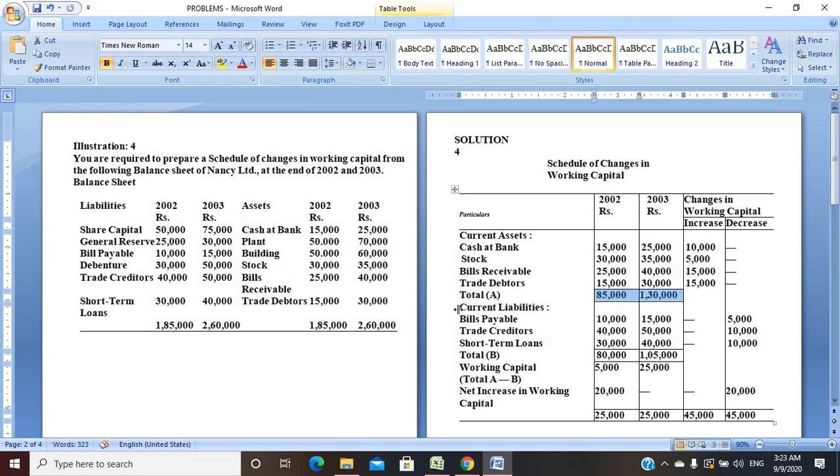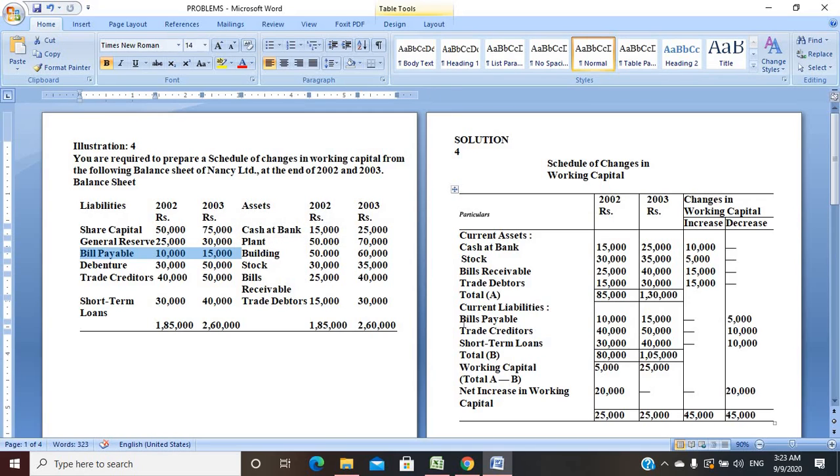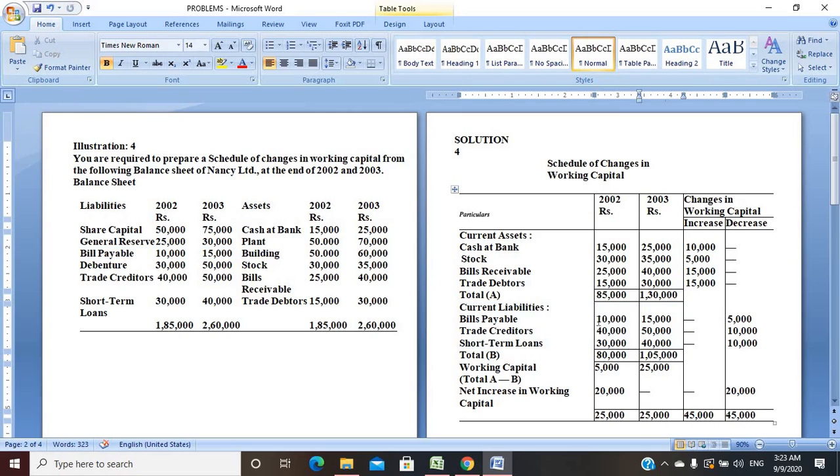Next, moving further, that is the current liabilities column. I just mention the heading current liability. What are the current liabilities? As per the question, bills payable are current liabilities. So 10,000 and 15,000, I just take it. Bills payable 10,000 and 15,000 column wise, right?